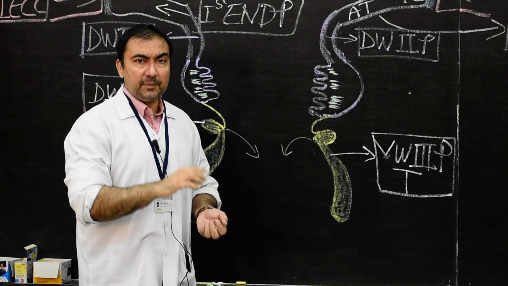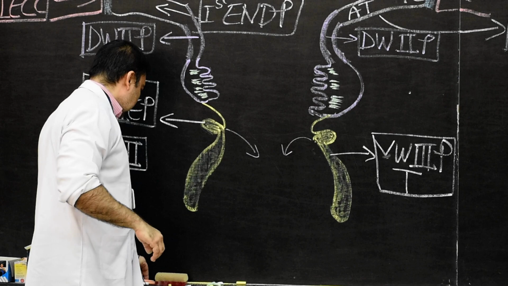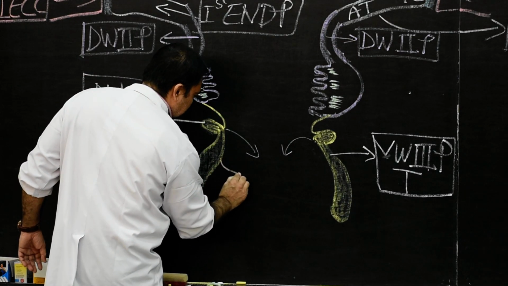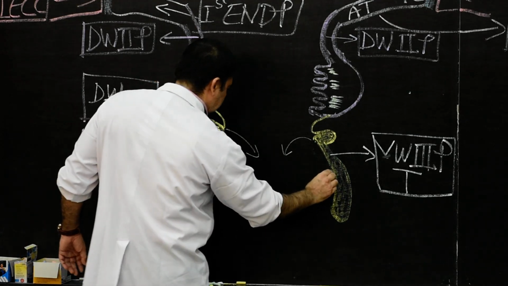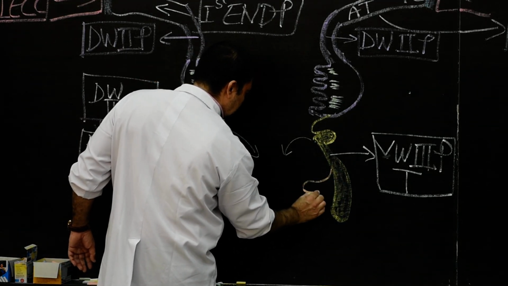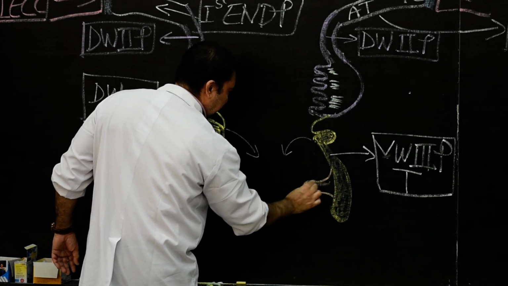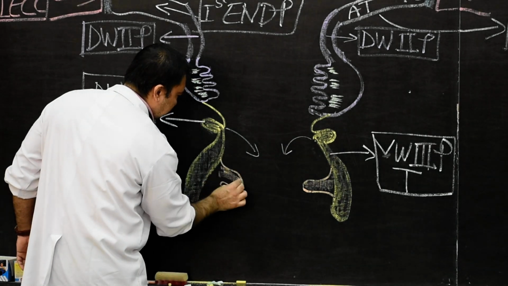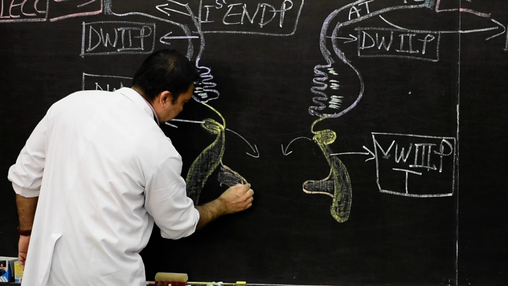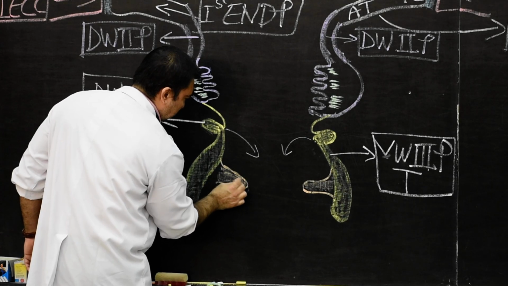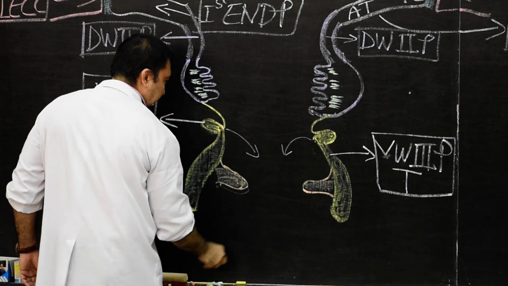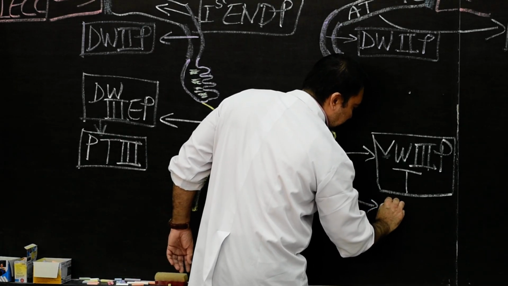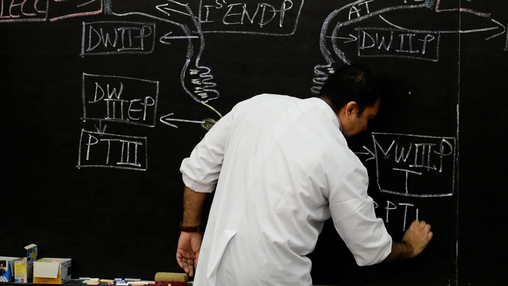Now the last one, fourth endodermal pouch. For the fourth endodermal pouch, I will use this orange color, and kindly note that we continue from here. The fourth endodermal pouch, first we show here this portion, and this swelling will be known as parathyroid 4. So kindly draw this as parathyroid 4. Please mark it, and here I will mark it, this will be parathyroid 4.